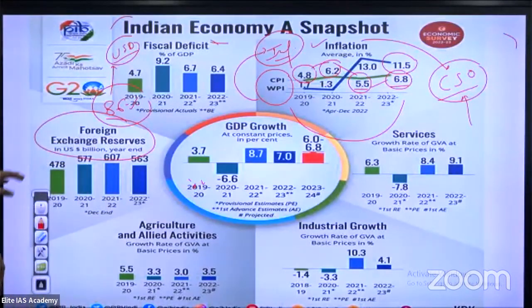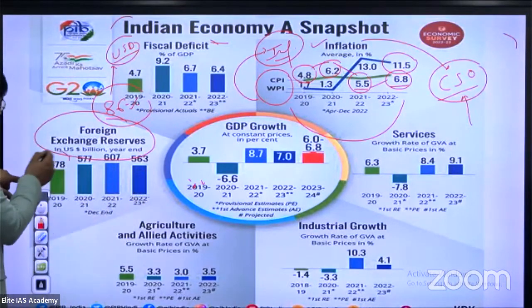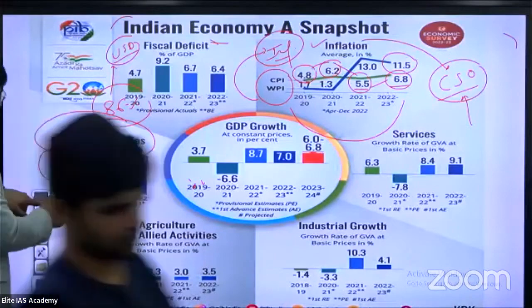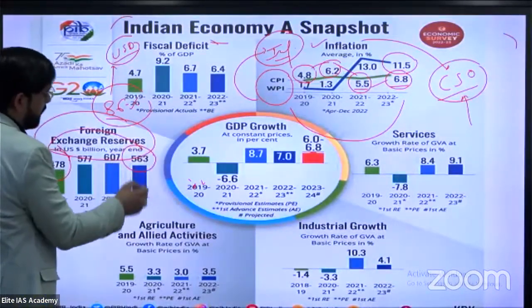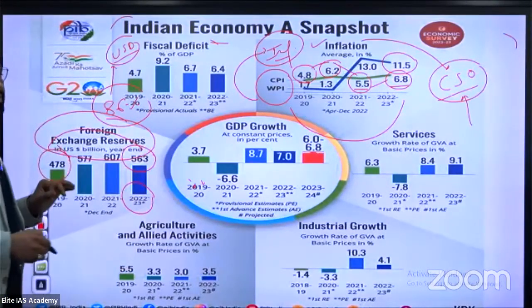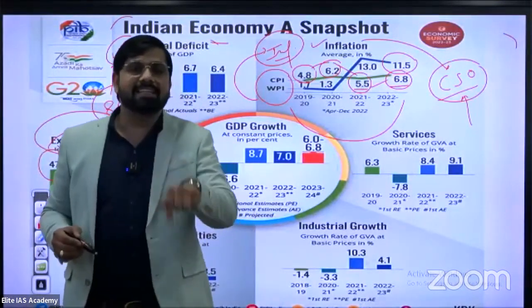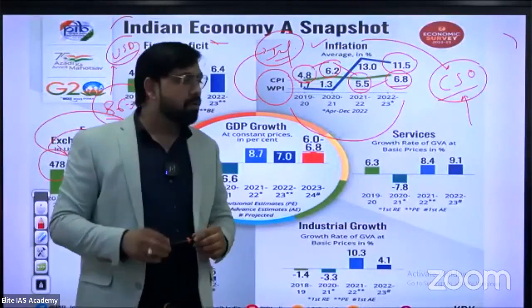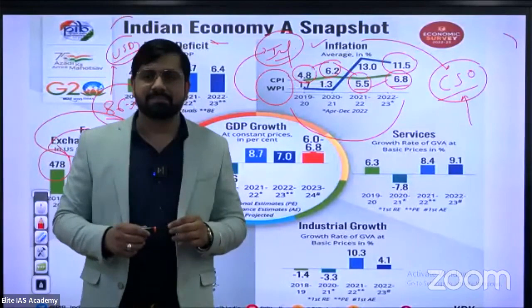Okay. So what is the difference according to the economic survey between 2019-20 and 2022-23? 478 billion US dollars in 2019-20 increases to 563 billion US dollars in 2022-23. But what's the current figure today? What's the current foreign exchange reserve? Anyone please tell me what the current foreign exchange reserve is today? The approximate figure is